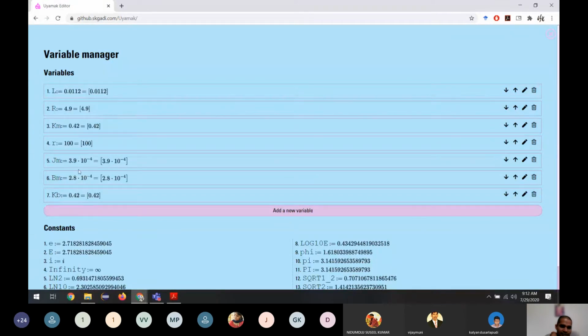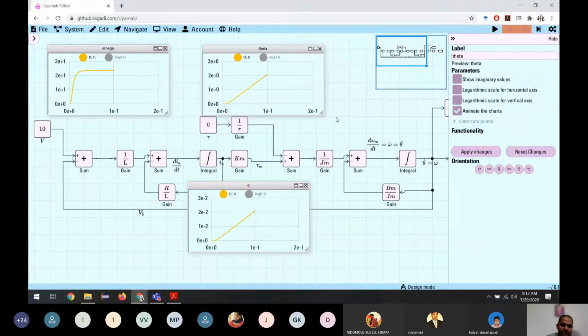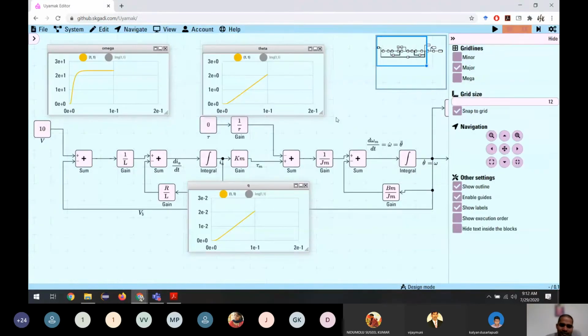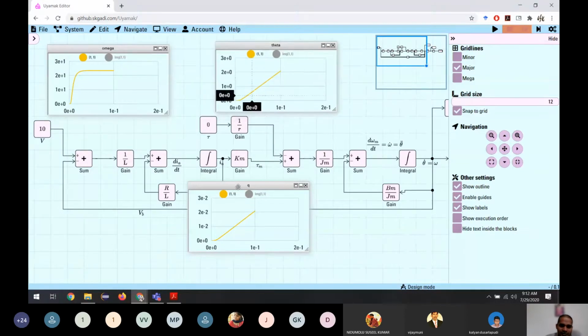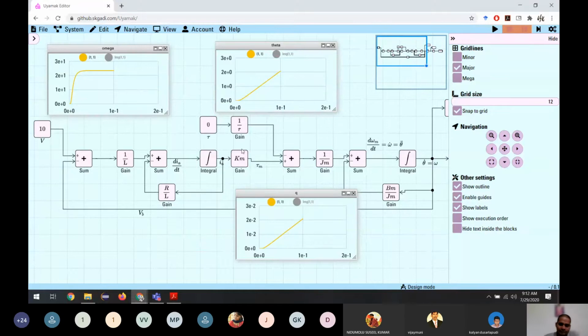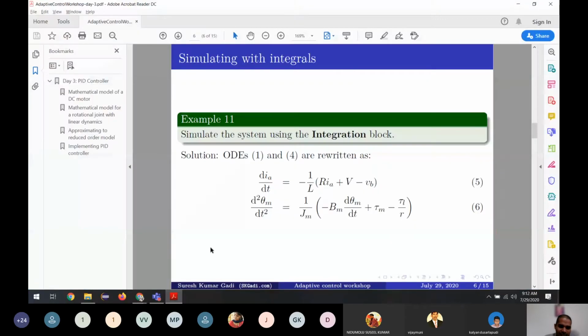I have taken these values from one of the books and also some from real machine data, so this data somewhat represents real-life machines. So this is the simulation for this robot. Now let's go to the next part.